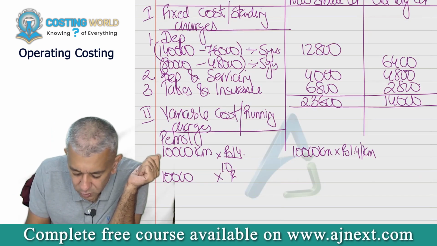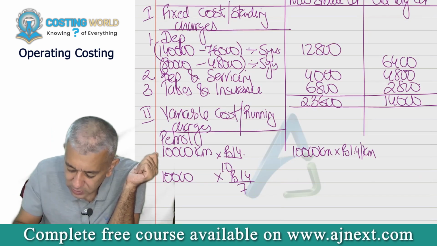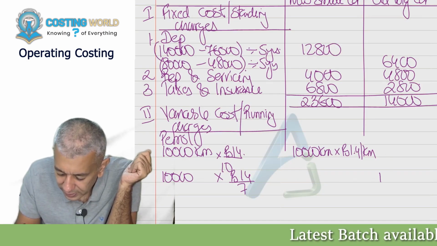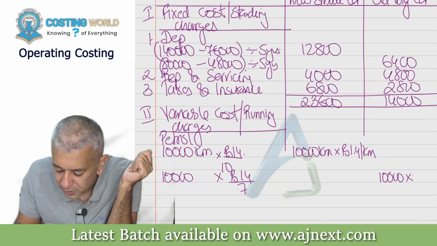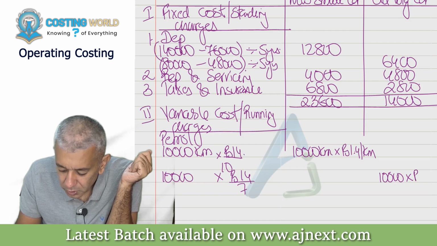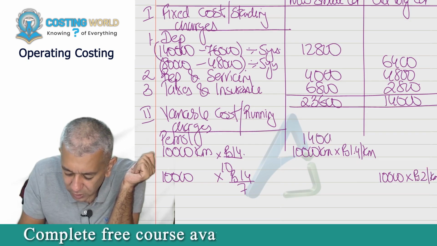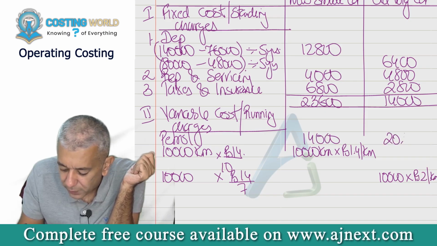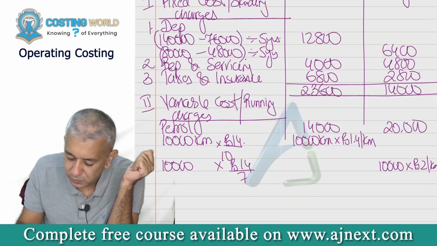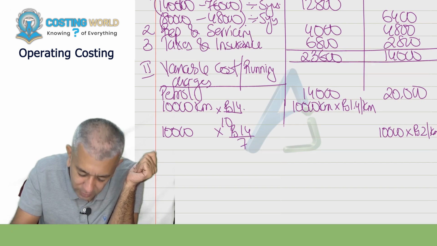14 upon 7. So therefore here I am writing 10,000 into rupees 2 per kilometer. So therefore this cost will be 14,000. This cost will be 20,000. Please copy down this. Exactly in this particular manner, the way that I have done.